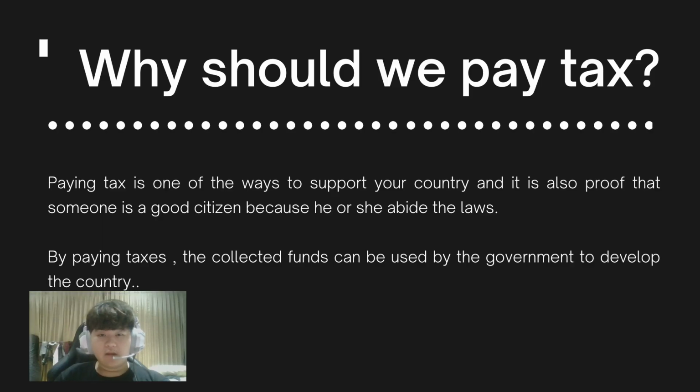Why should we pay our tax? Because the government makes a law that requires us to pay tax to the country. This tax can be used to improve the well-being of the public. This tax can also be used to develop the infrastructure of our country.